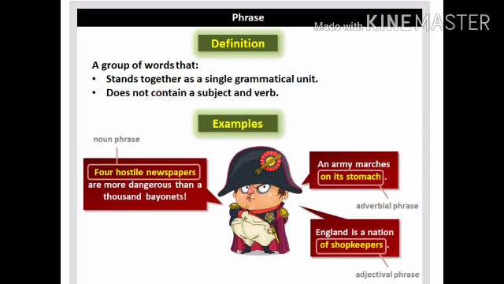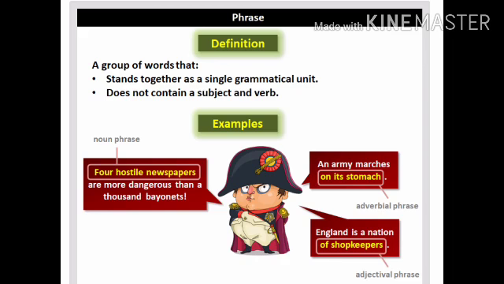You can see the example here on the left-hand side of the image, inside a box written in yellow: four hostile newspapers. Do you find anything like a subject verb combination? No. An army marches. So these are some of the examples.